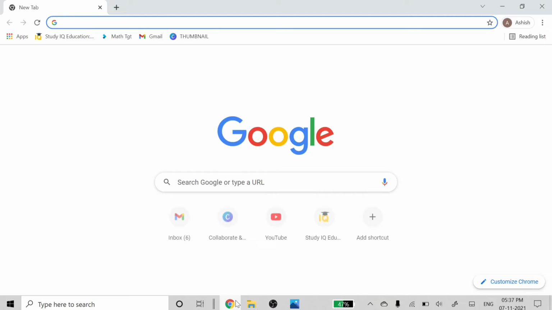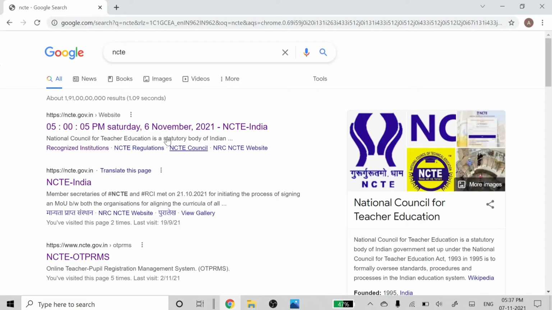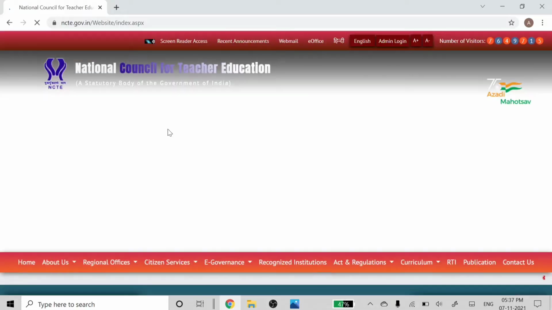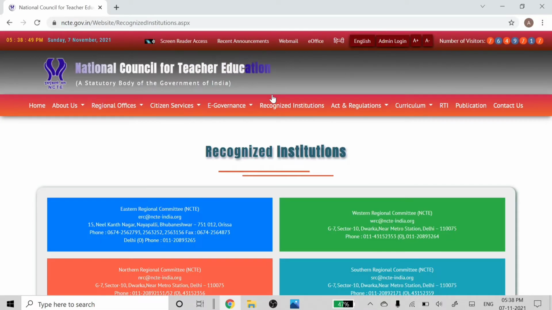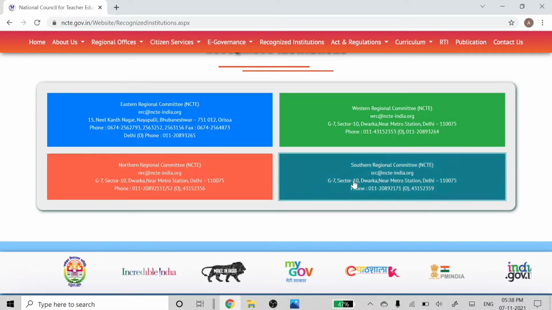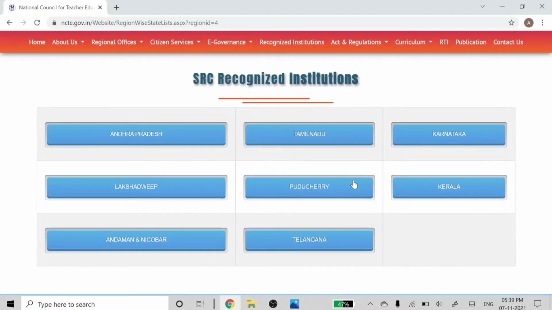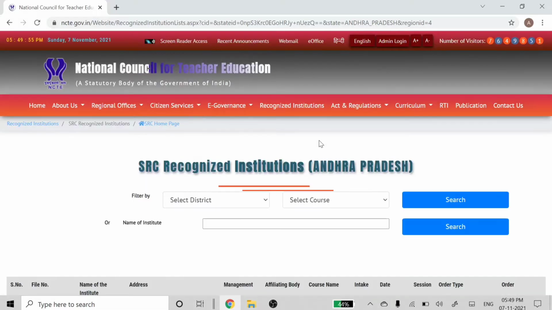It's very easy. Just go to the Chrome browser and search NCTE. This is the official website of NCTE, the National Council for Teacher Education. Click on that. Here you can see a section called recognized institution. Just click on that. When you click on the recognized institution, this window will open. Now click on the Southern Regional Committee. When you click on that, another window will open where you have to click Andhra Pradesh. Here you can see the SRC recognized institutions of Andhra Pradesh.